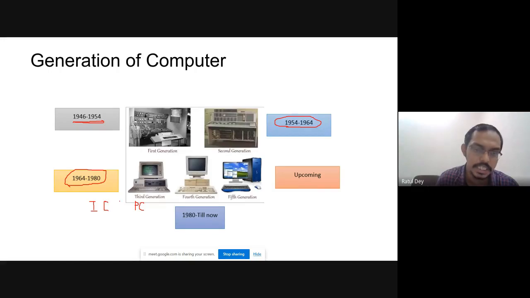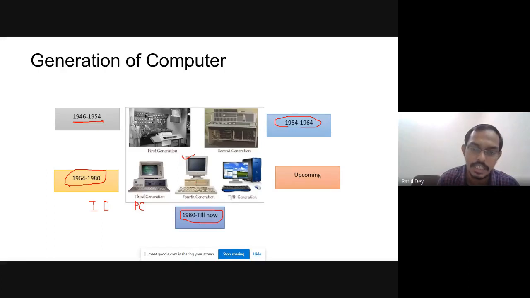Using the integrated circuit, the size is much less, and the space and power consumption are very low. After that, from the 1980s till now, we are working with the fourth generation computer, whatever computer we have used. Generally, this fourth generation computer uses the VLSI technique. That is one of the electronics terms, the VLSI technique.